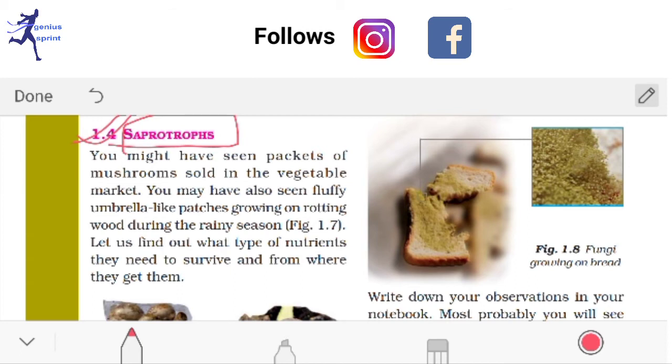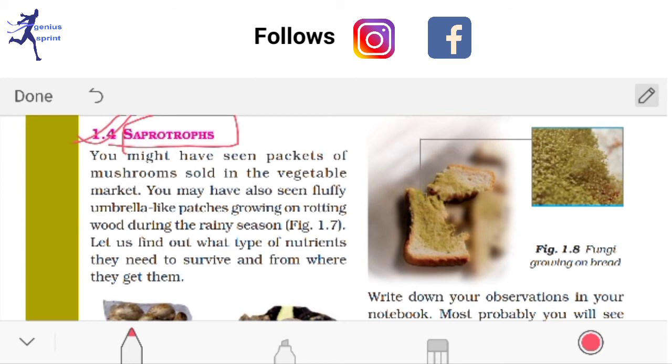They take their nutrition from these decaying substances or parts. So this kind of nutrition is called the saprotrophic mode of nutrition. That means the nutrition through which plants take nutrients from decaying or rotten parts. These are called saprotrophic.